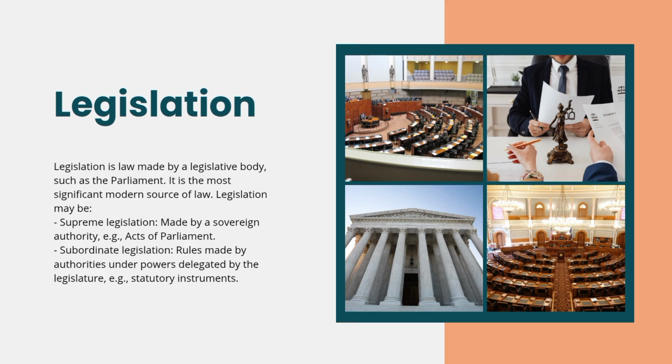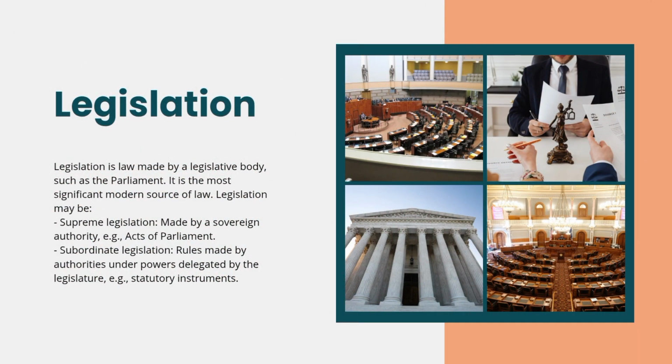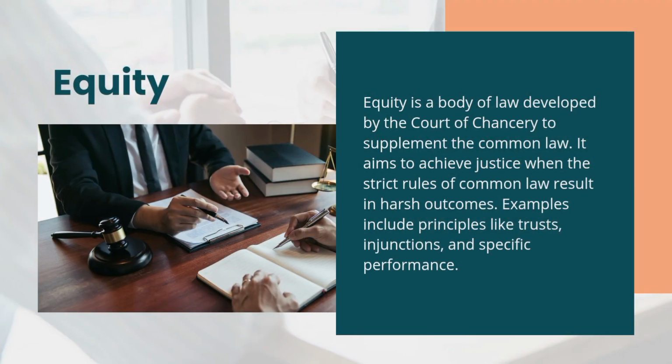3. Legislation. Legislation means laws made by the parliament or other authorities. It is the most powerful and modern source of law today. There are 2 types. Supreme legislation, made by the central parliament, such as acts. Subordinate legislation, made by bodies under parliament's authority, such as rules or regulations made by ministries.